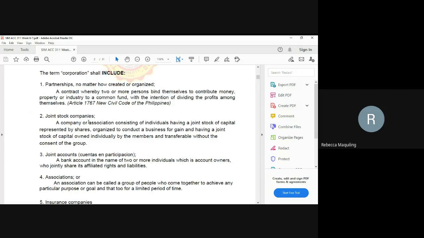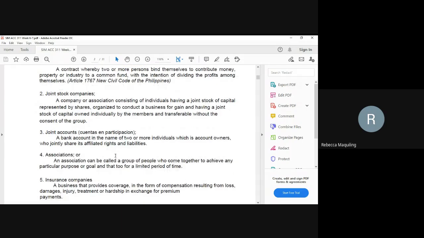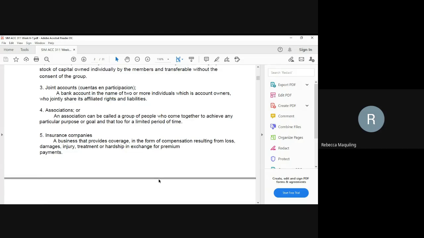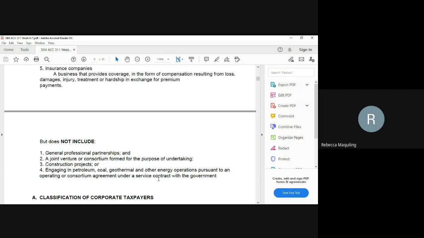Okay. Associations, they can be called a group of people who come together to achieve any particular purpose or goal for a limited period of time. And we have also the insurance companies. These are businesses that provide coverage in the form of compensation resulting from loss, damages, injury, treatment, or hardship in exchange for premiums. So take note, this is under the corporation part of the tax law, or part specific to tax purposes only. Okay? The corporation does not include the following.